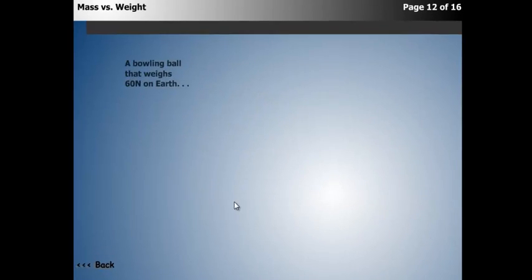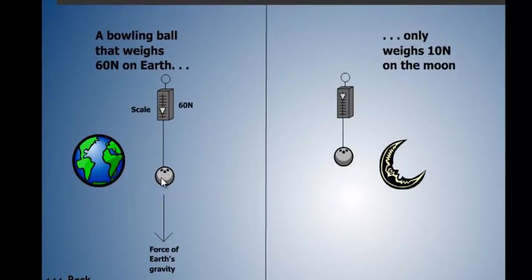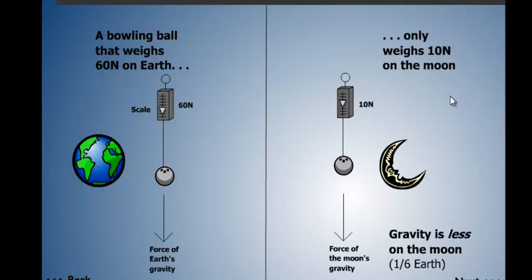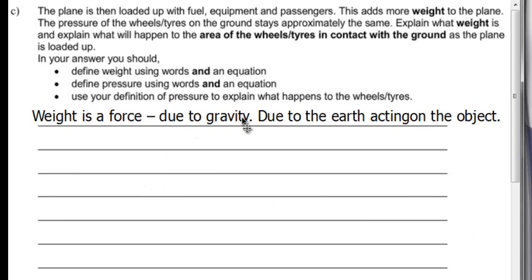On Earth, well, it's always the same, right? Gravity is always 10. Okay, so a 6 kilo ball will weigh 60 newtons on the Earth, but you put that on the Moon and it's only going to weigh 10 newtons. Okay, the mass is going to stay the same. It's both going to have a 6 kilogram mass, but the weight force is going to be different depending on where it is. So weight is a force due to gravity due to the Earth acting on the object.